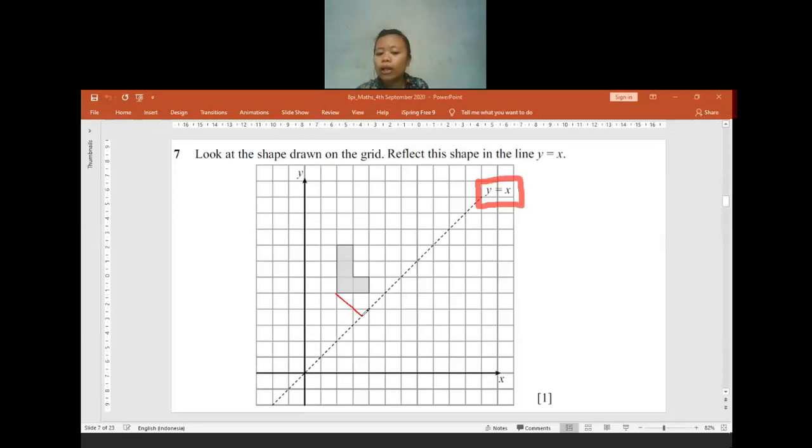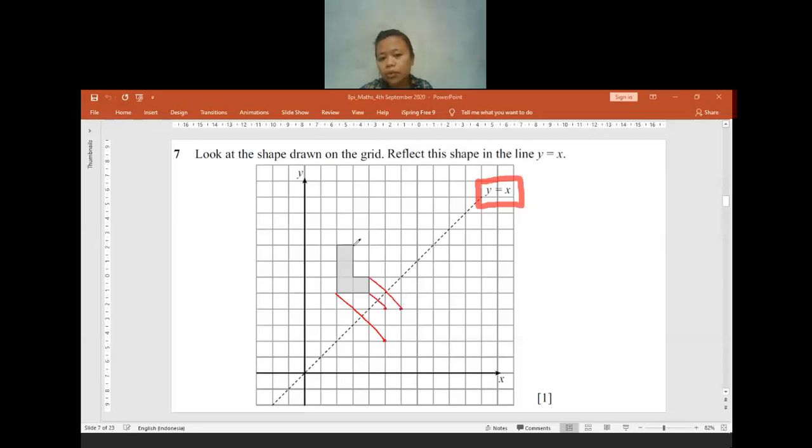So I go 1.5 distance and stop at this point. This is only half a box, so I go half a box also. For this line, this is 1 box, so go 1 box and stop at this point.